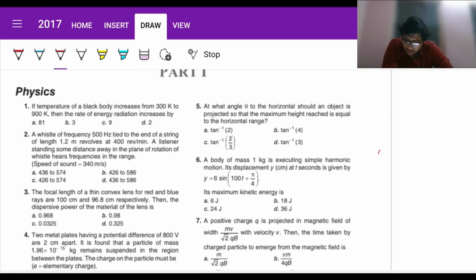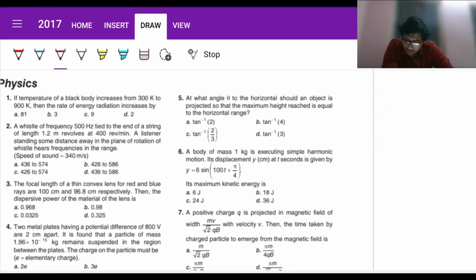First question: if the temperature of a black body increases from 300 Kelvin to 900 Kelvin, then the rate of energy radiation increases by? Well, as per Stefan's law, the rate of energy or power is given by sigma e A T to the power 4, right? So power is directly proportional to T to the power 4. So if the temperature is increased 3 times, it's going to be 3T to the power 4, so 81 T to the power 4. So P dash becomes 81 times the original value.